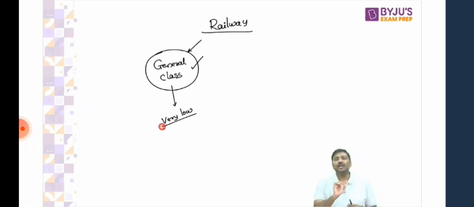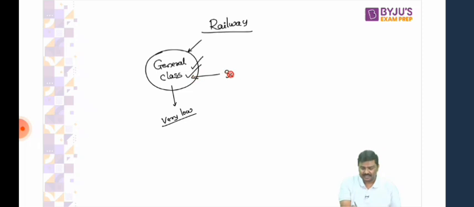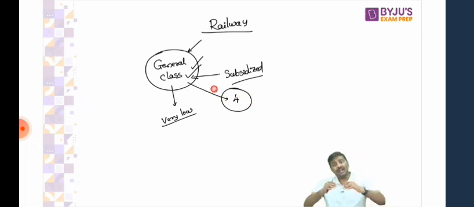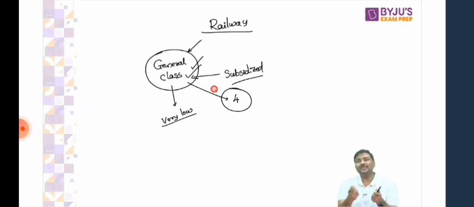Follow this very carefully. Whenever you purchase a general class ticket, the government provides the ticket at subsidized prices. What do you mean by subsidized prices? The actual cost of the ticket could be 10 rupees. The government will not charge 10 rupees, but will simply charge, let's say, 4 rupees. But please understand, the government generally doesn't use the term subsidies in case of railways.